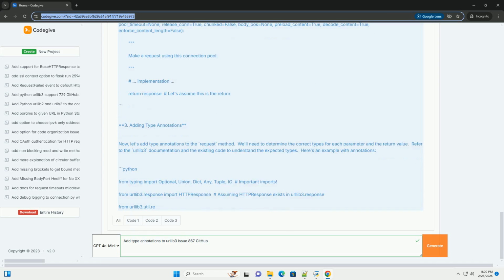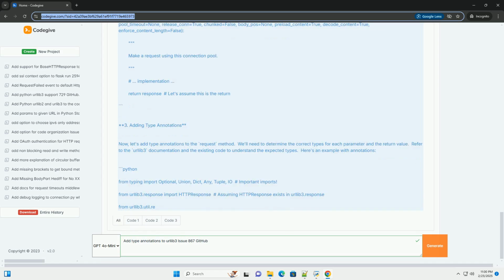Creating a virtual environment, recommended. Installing dependencies. urllib3 uses Tox to manage its testing environment. Install Tox and then use it to set up your environment for testing. This will create a testing environment and install the necessary development dependencies. Installing MyPy. MyPy is the static type checker we'll use to verify our type hints. Creating a branch. Create a dedicated branch for your work.